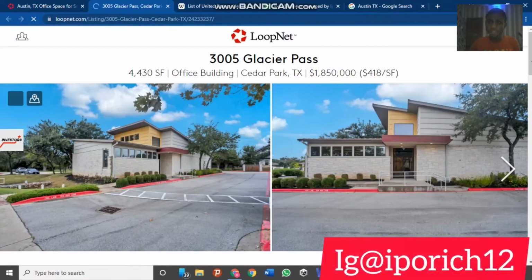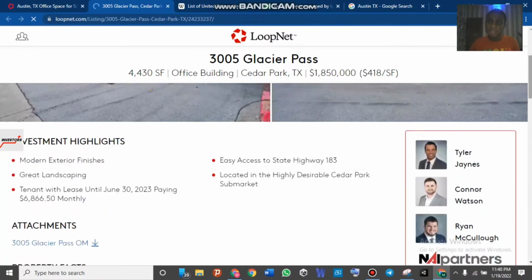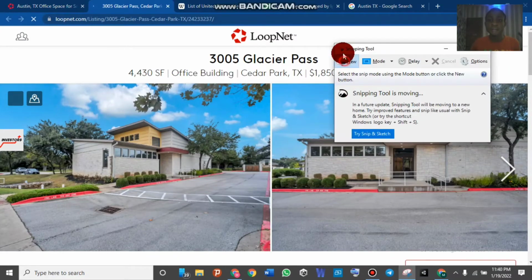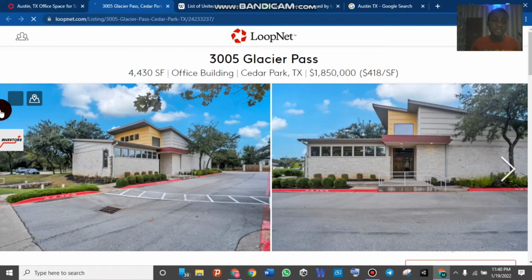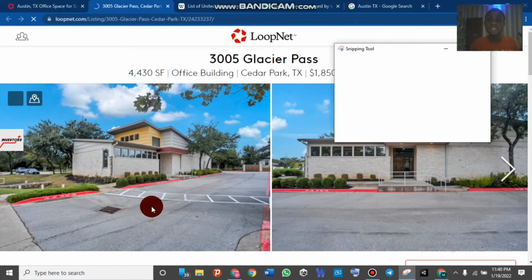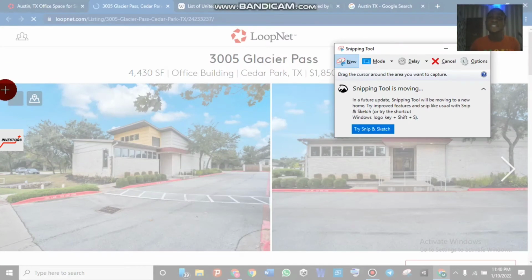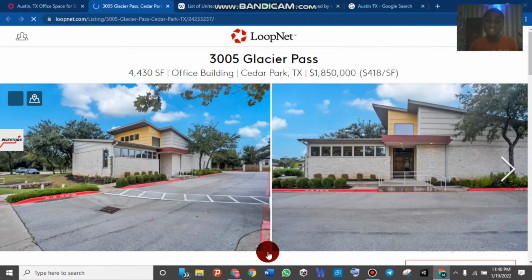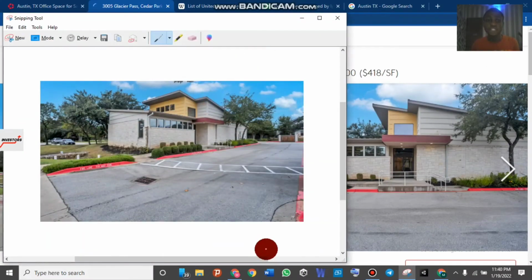So when you have got your building like this, I advise you to save these pictures on your laptop. You can either save them by picking your snipping tool and making sure you get a perfect screenshot. That is for those that are not in the United States and want to create this listing, so that Google will not understand that you are not at the address, so that the geolocation will not be saved. And for you that are in the United States, you can simply right click on the image and download it as usual.